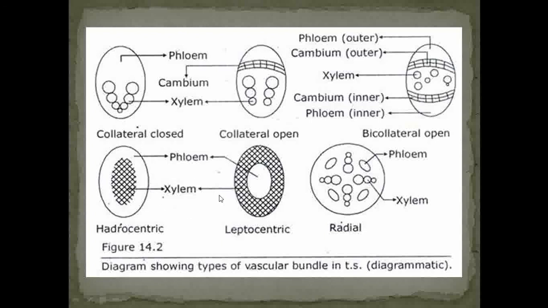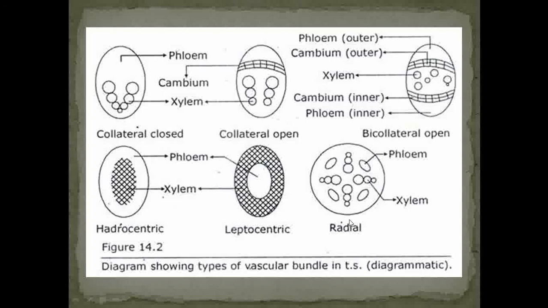Heterocentric and leptocentric are the examples of concentric type of vascular bundles. So let's see the difference between them. Heterocentric vascular bundle means the xylem is in the center and the xylem region is surrounded by the phloem region. While in leptocentric, the phloem region is surrounded by the xylem region. So this is the main difference between these two.